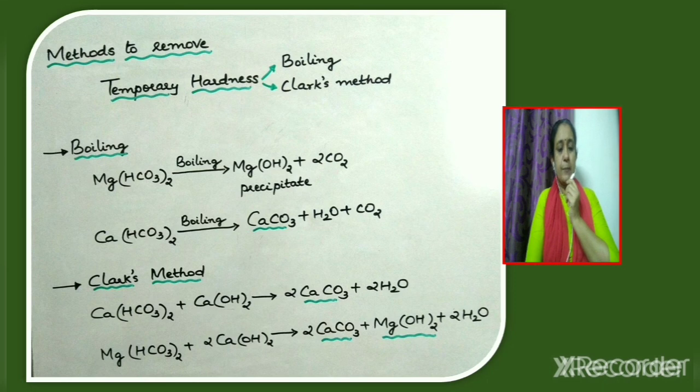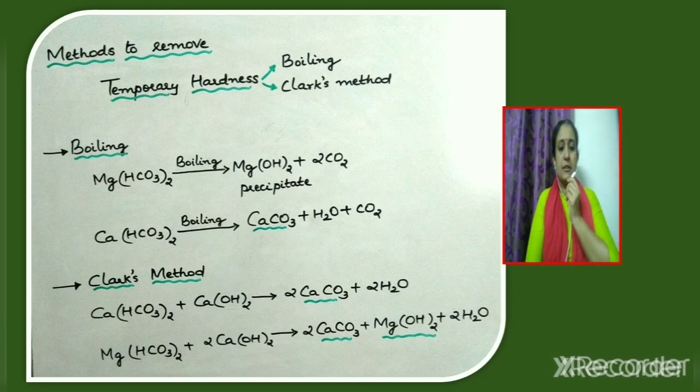We know that temporary hardness is due to the presence of either magnesium bicarbonate or calcium bicarbonate. So let us see how magnesium bicarbonate as well as calcium bicarbonate is removed from hard water by boiling. If the water sample contains magnesium bicarbonate, on boiling it gets converted into a precipitate of magnesium hydroxide. This precipitate of magnesium hydroxide can be filtered off. Along with magnesium hydroxide, we get carbon dioxide.